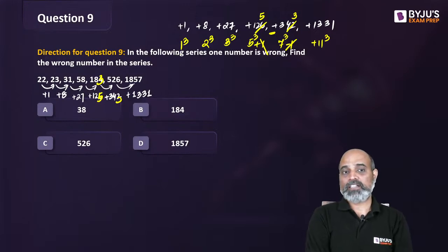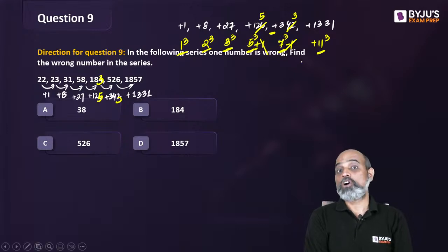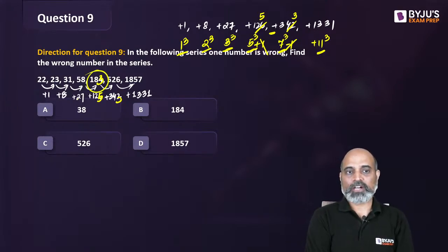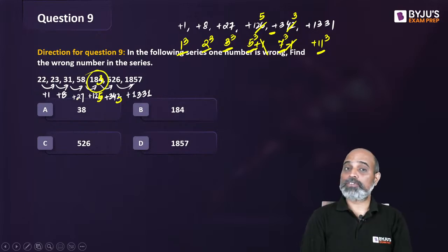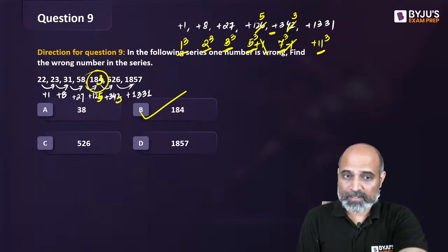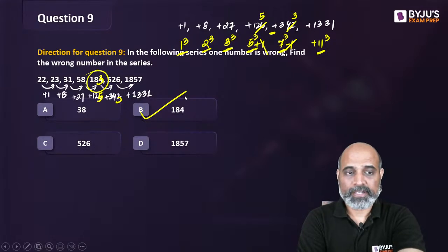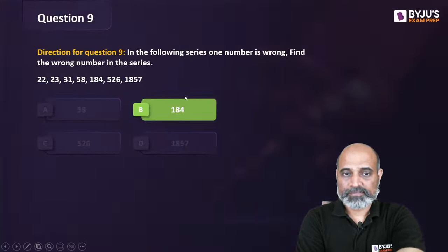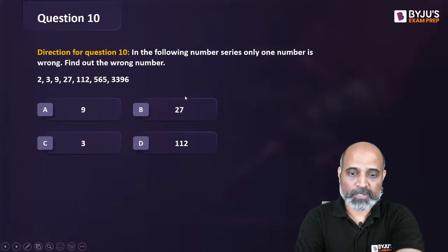So these are nothing but cubes of non-composite numbers. Prime numbers का cube नहीं है guys, non-composite numbers का cube है. Because prime numbers तो 2 से शुरू होता है, 1 से नहीं होता. Right? So these all values are not prime numbers, these are not composite numbers. So going by that logic, we should not have 184, we should actually have 183 over there. That means the problem lies in that number 184. So the answer is going to be B. Right? B is the answer. Good, everyone who has answered.